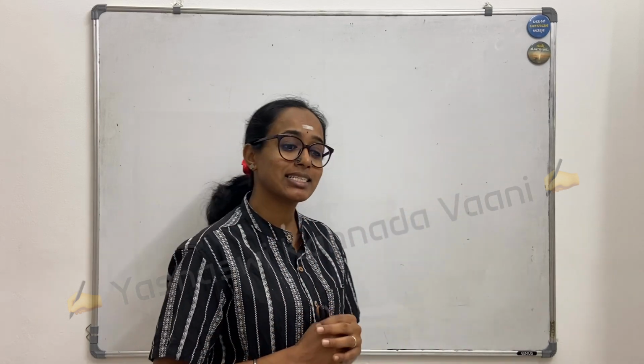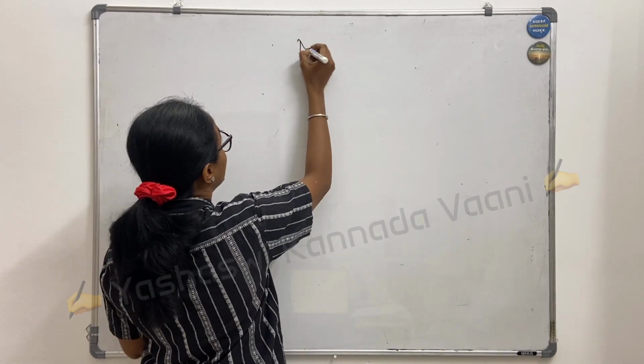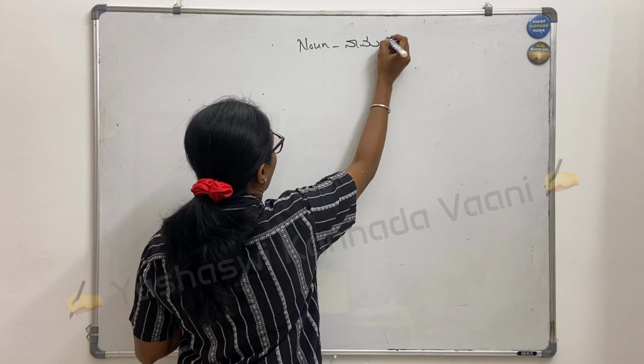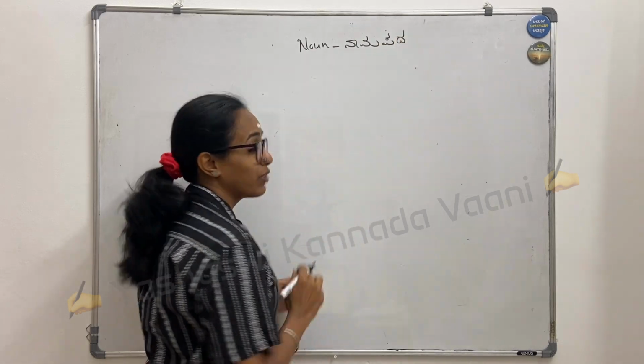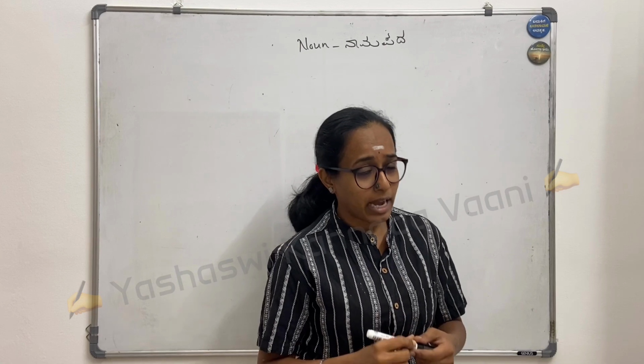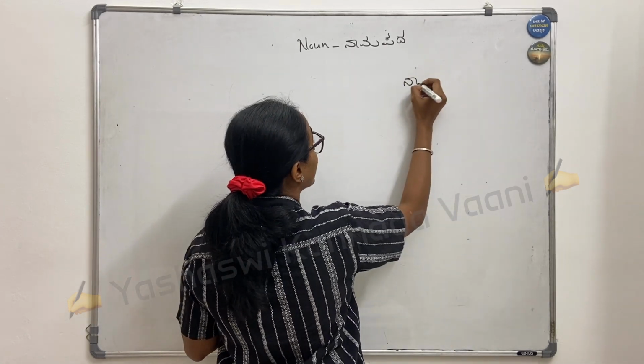So in yesterday's class, we learned the noun. So what do we call noun in Kannada? Noun andre namapada. We already learned this. And also we learned vyaktiya hesaru, it's a name of a person, name of an animal, name of a thing. Then we also learned nama prakruti.